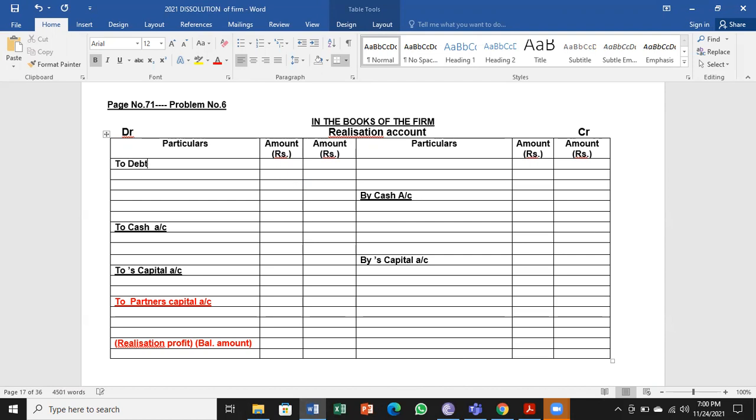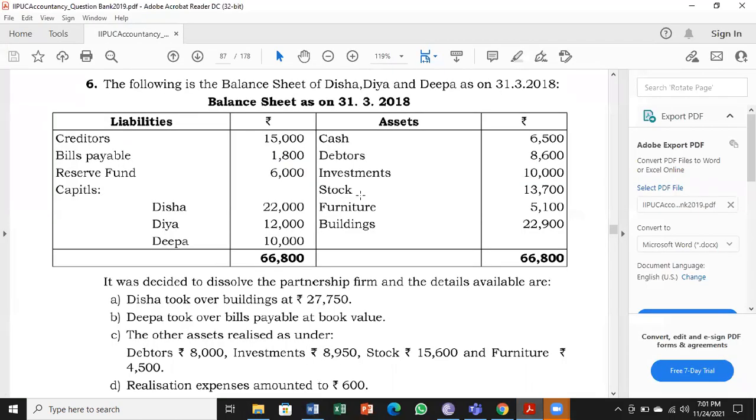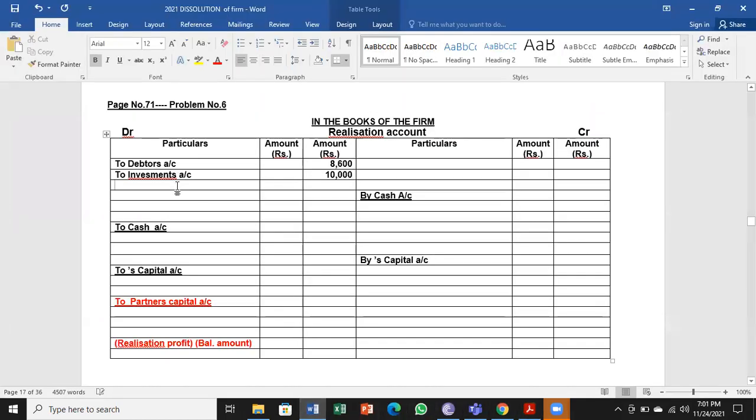Step number 1, to debtors account 8,600, to investments account 10,000. After investments, we have stock and furniture. Stock 13,700, furniture 5,100. Let me take that also.